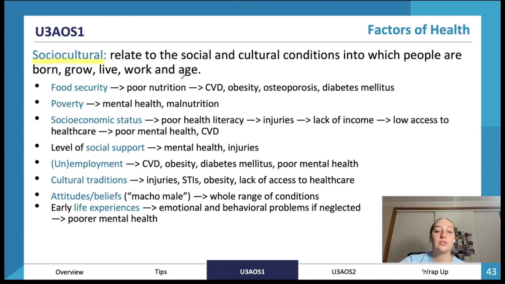Sociocultural factors relate to the social and cultural conditions into which people are born, grow, live, work, and age. So food security: poor nutrition can lead to cardiovascular disease, obesity, osteoporosis, and diabetes mellitus. Then there's poverty, our socioeconomic status, level of social support, and employment. Unemployment can lead to poor mental health. Also cultural traditions, attitudes and beliefs, and early life experiences.